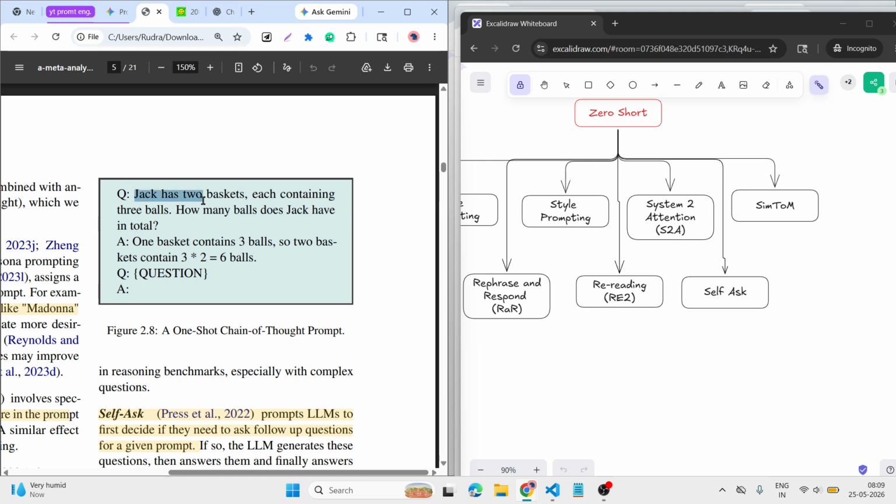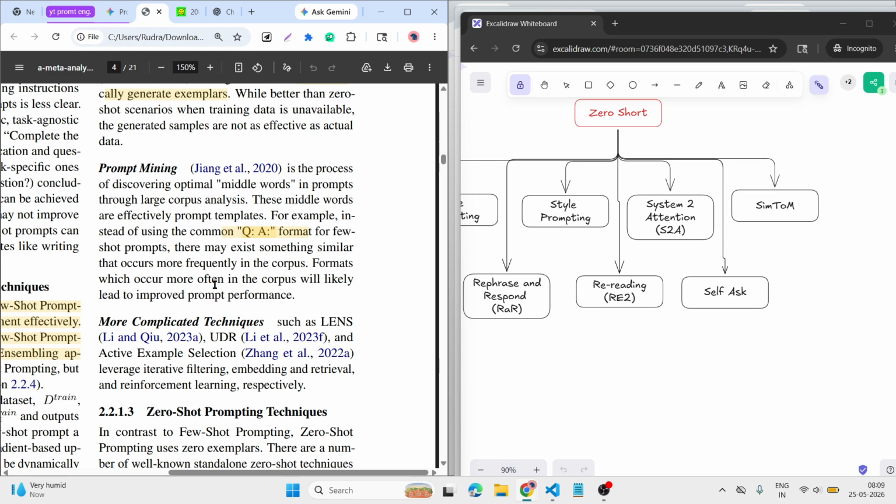So, Jack has two baskets, each containing three balls. How many balls does Jack have? Then we have examples for the answer type. Then we again give our question, and the AI will give the answer, like that. QA format.